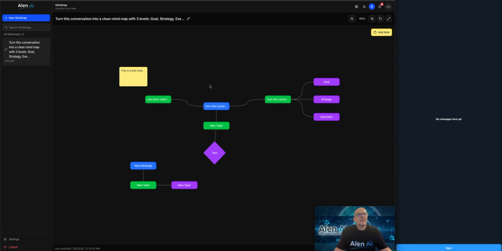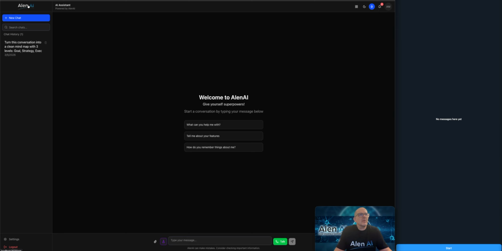You can of course come here to the dedicated user interface and create a mind map, or you can just, as I demonstrated a moment ago, go back to the main chat and create a node from here. You can communicate with the agent using your voice, which I'm going to demonstrate in a second, or you can just type.